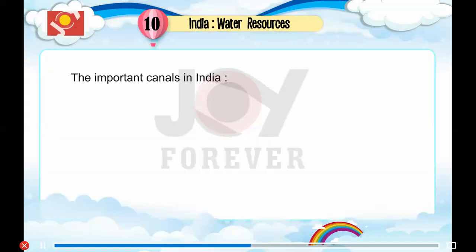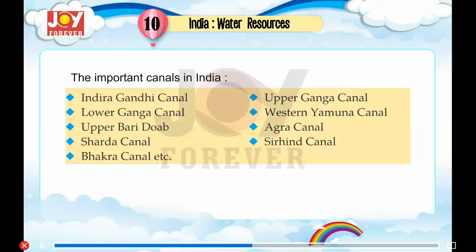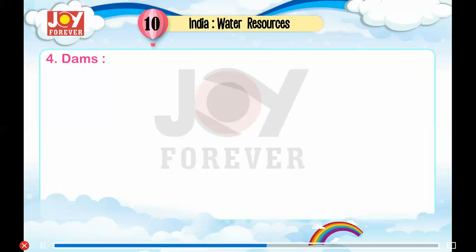The important canals in India: Indira Gandhi Canal, Lower Ganga Canal, Upper Bari Doab, Sharda Canal, Bhakra Canal, Upper Ganga Canal, Western Yamuna Canal, Agra Canal, Sirhind Canal, Bhakra Canal, etc. 4.